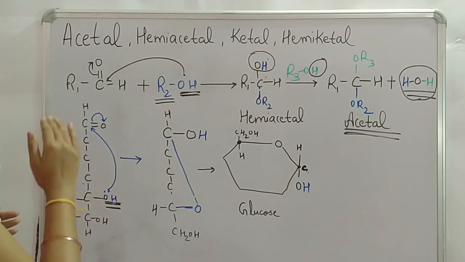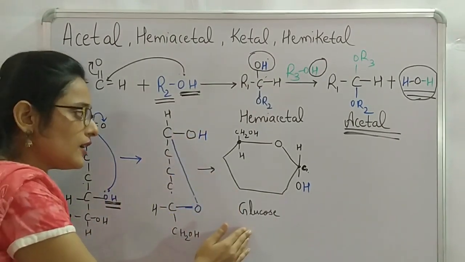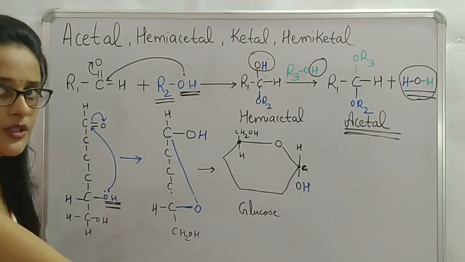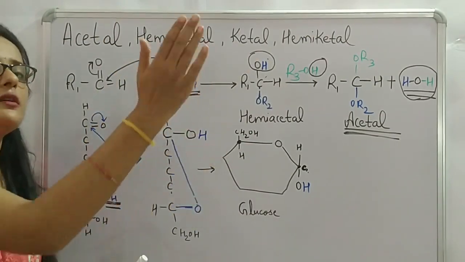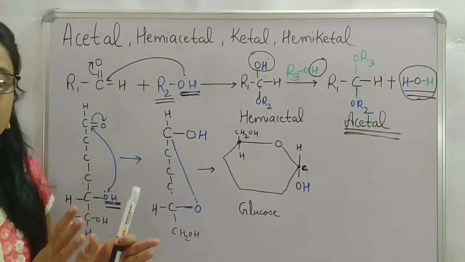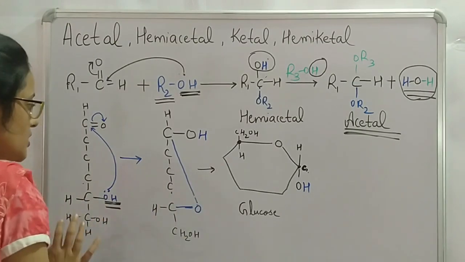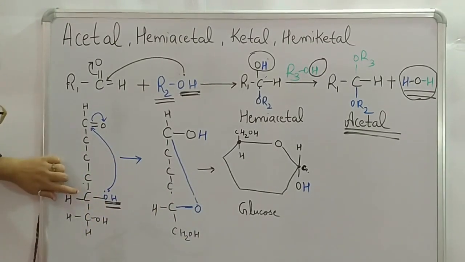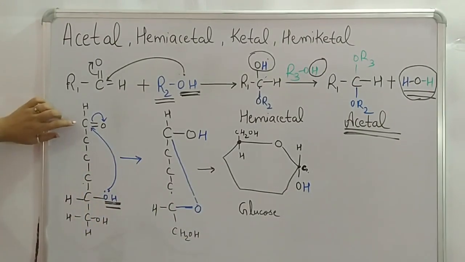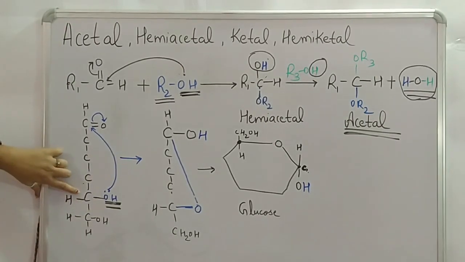And they keep on converting themselves. The cyclic form keeps converting into the open chain structure. The open chain structure keeps converting itself into the cyclic structure. So this interconversion is taking place continuously in an aqueous solution. During this interconversion, the fifth chiral carbon, that is the farthest chiral carbon in glucose, is carbon number 5. We have talked about this.